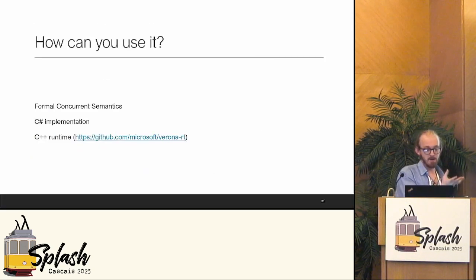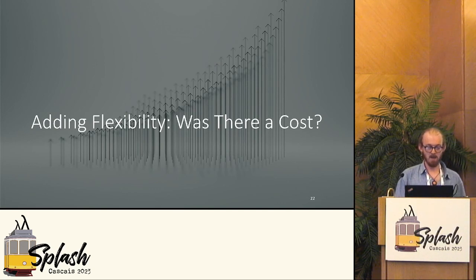Coming back to how can you use it, we've also built a C# implementation, which backs onto a C++ runtime, which can act as the library for other languages. So let's look at that C++ runtime. So we've added that flexibility. We've got something great. Has there been a cost? Did we screw it all up?